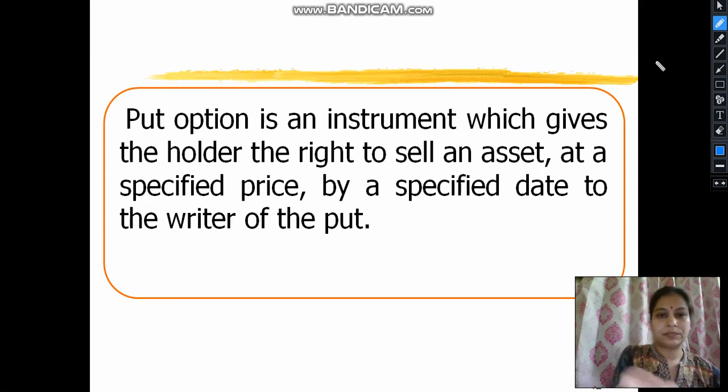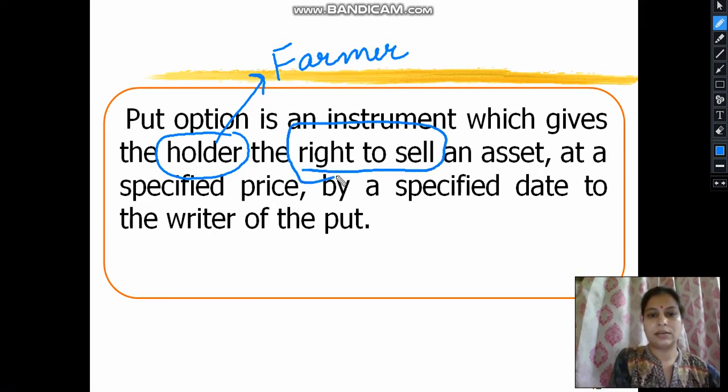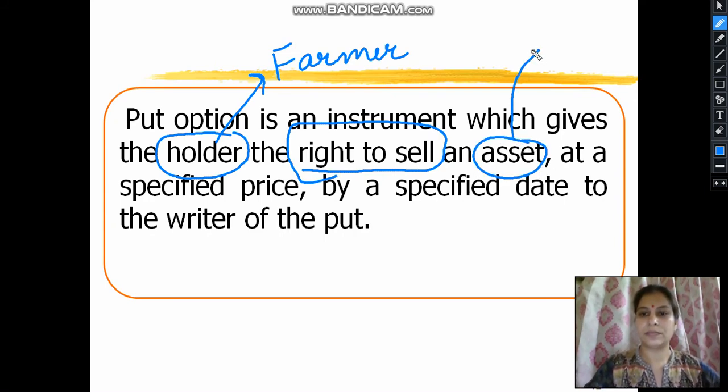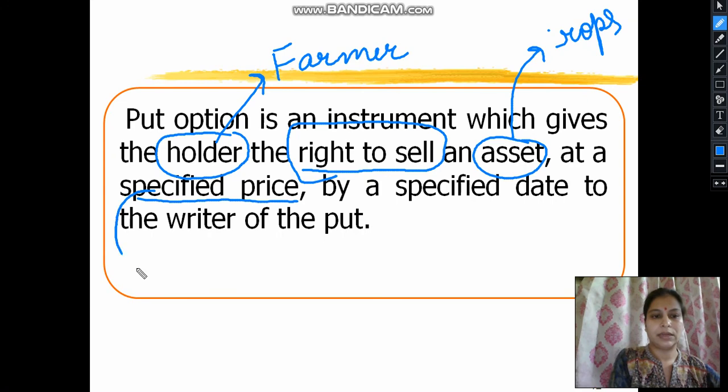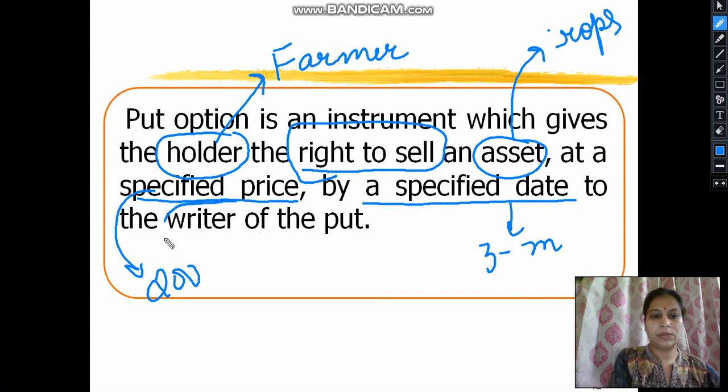So put option is an instrument which gives the holder, farmer, the right to sell an asset, crops, at a specific price, that is 200, by a specific date, that is 3 months, to the writer of the put. Who is the writer of the put? Dealer.